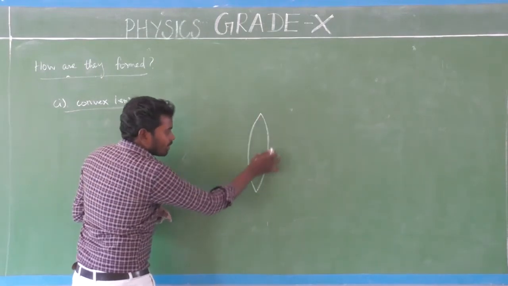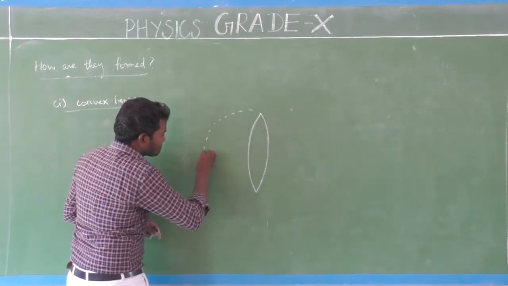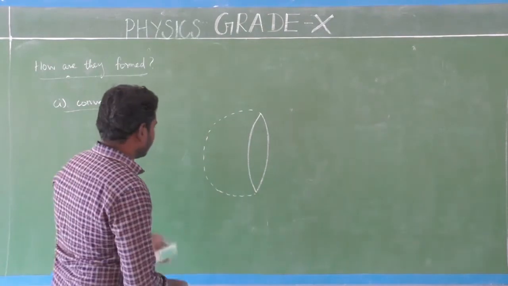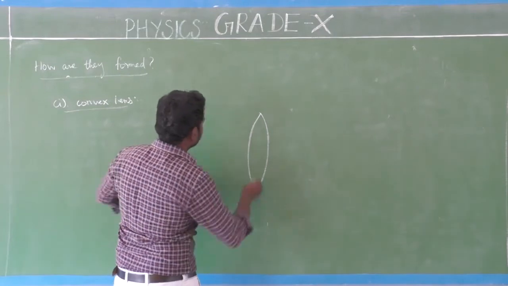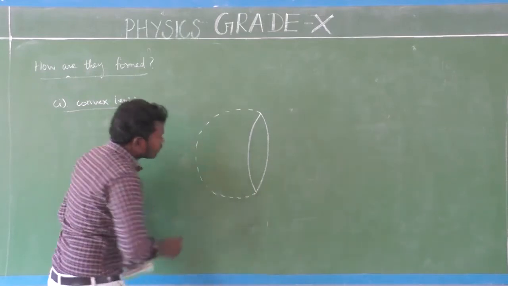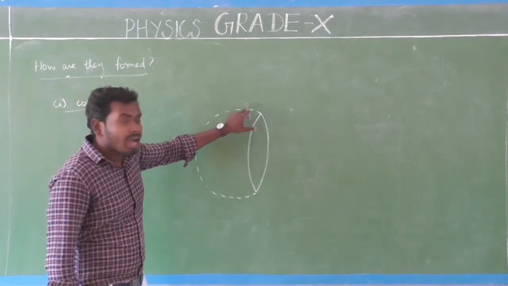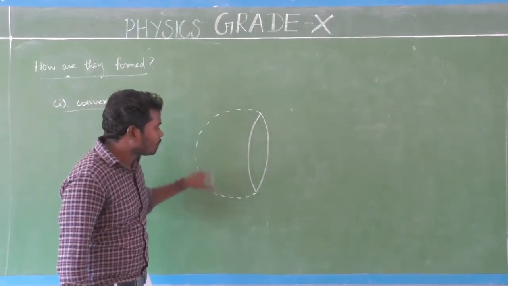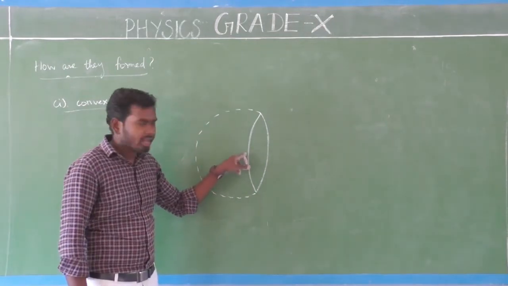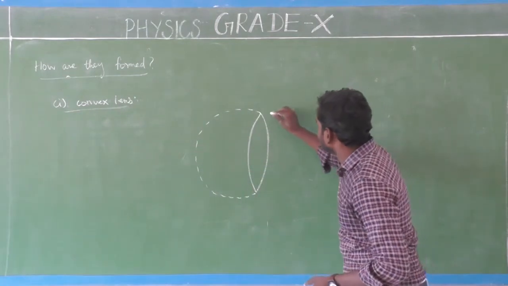If I take this surface of the convex lens, I can make a sphere like that. Alright, I can make a sphere like that. If I take this surface of the convex lens, I can make an imaginary sphere like that. Isn't it? Yes. If I take this part, again I can make an imaginary sphere like this.